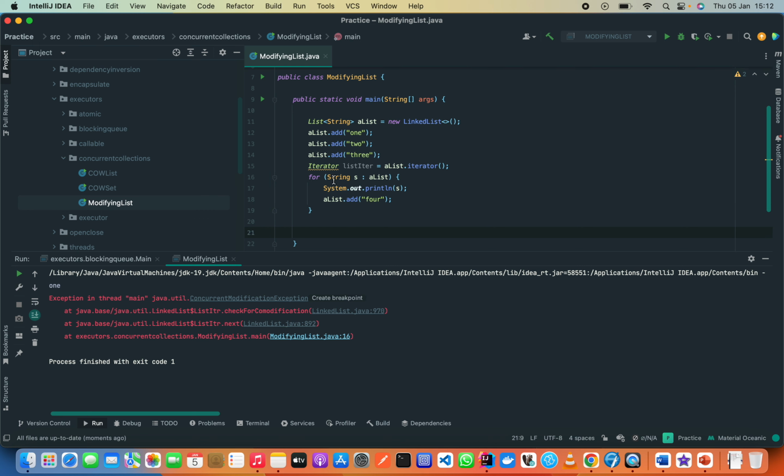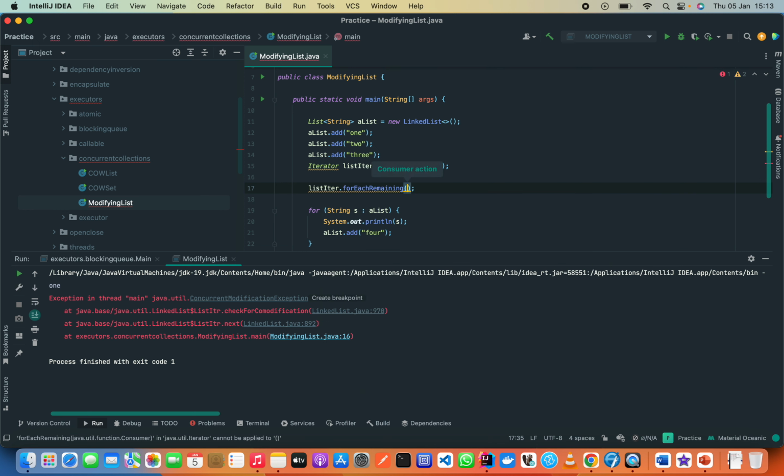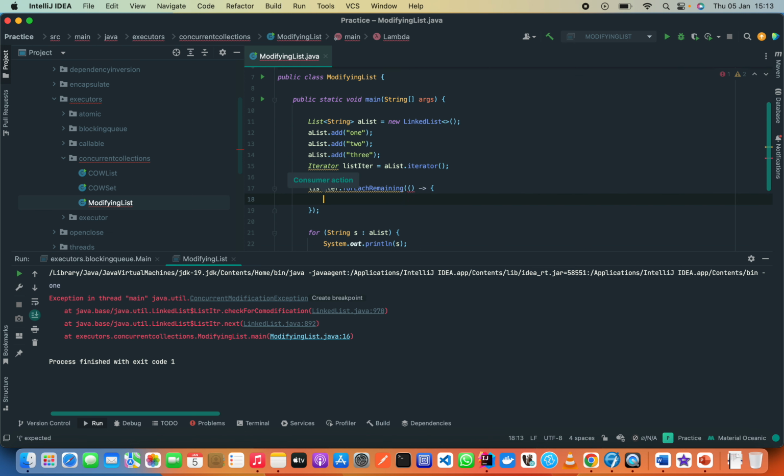So let's try to do this first. Let's say list iterator dot forEachRemaining. Since this is a lambda, we are still going to look at lambda expressions. It's a consumer, so it has to get something. We can call it x, and that x is a string.